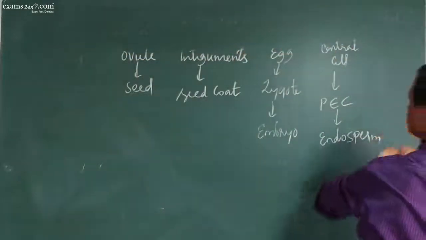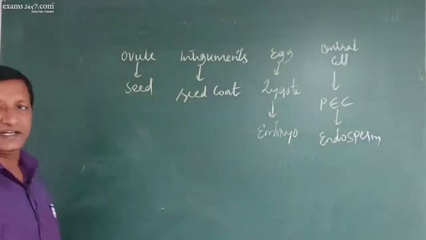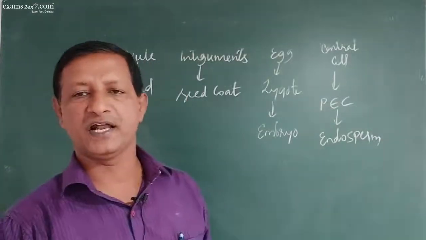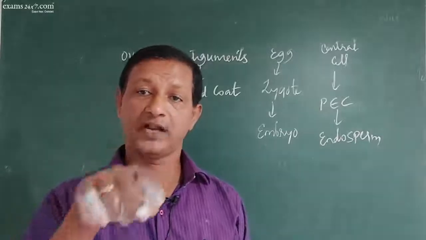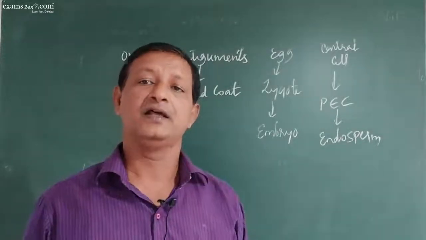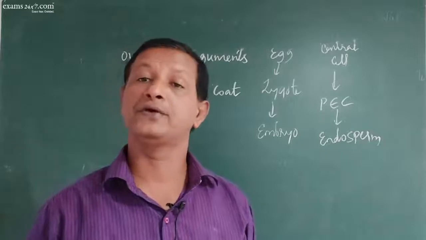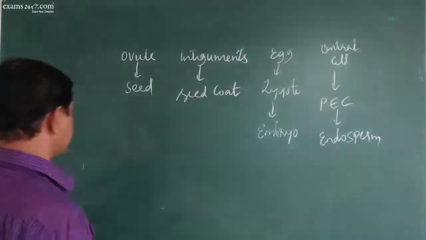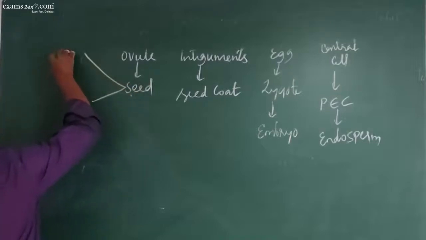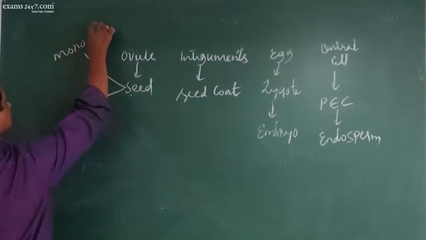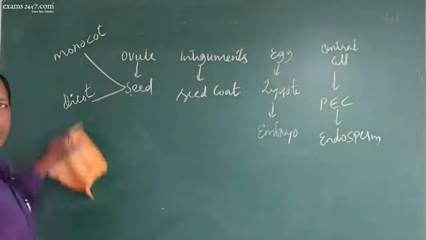Next, seeds. What is a seed? The matured ovule or fertilized ovule is called a seed. This seed has the testa as the outer layer, the tegmen as the inner layer, and contains endosperm, embryo, cotyledons, and more. Seeds can be divided into monocot seed and dicot seed, with one cotyledon or two cotyledons.